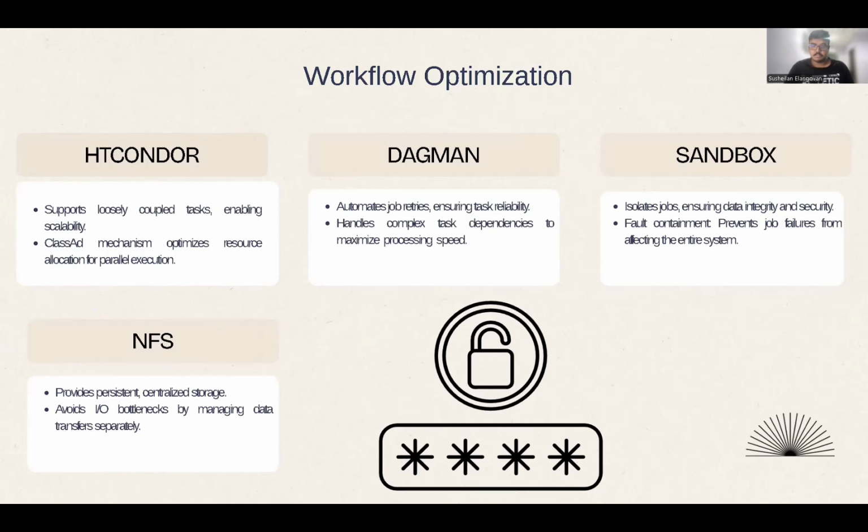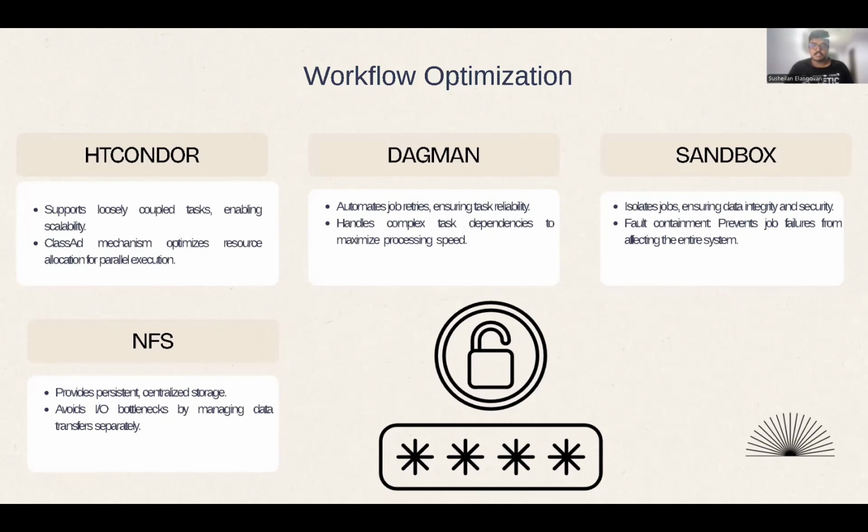This containment helps keep the system stable and accurate throughout the evaluation process. Finally, we have the NFS server, which provides persistent centralized storage, which allows all execution nodes to access the same data, ensuring consistency. Additionally, HTCondor also manages all the file transfer, preventing bottlenecks that could occur if execution nodes directly access NFS during job execution.